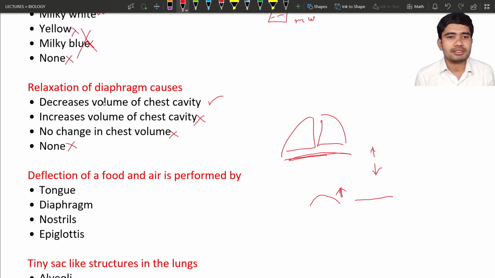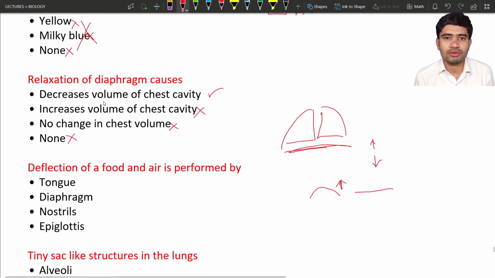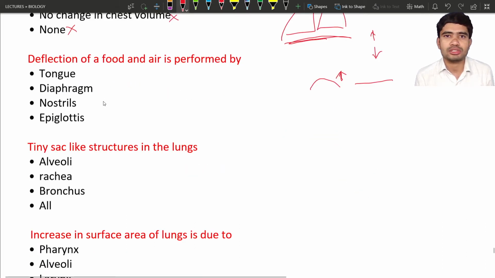The third option is also not correct, and the fourth option is also not correct. Next is: the deflection of food and air is performed by which organ? The tongue only helps in the mastication of the food material, that is, the movement of the food in the mouth for chewing, so this is not the correct answer.